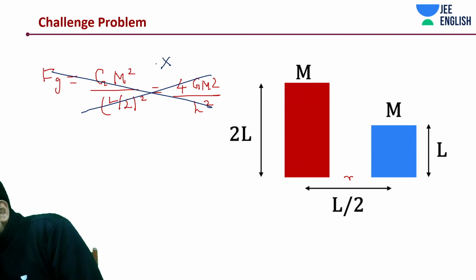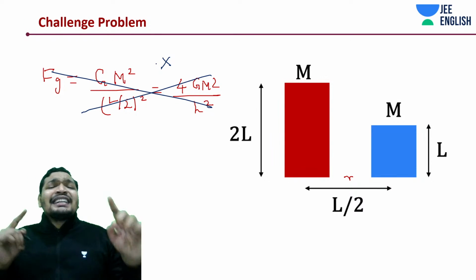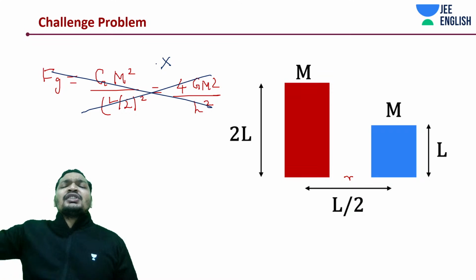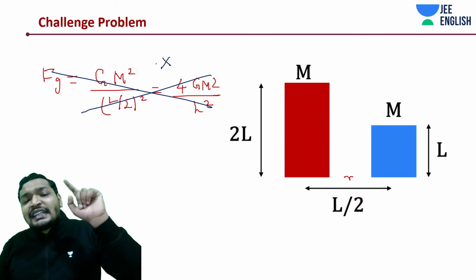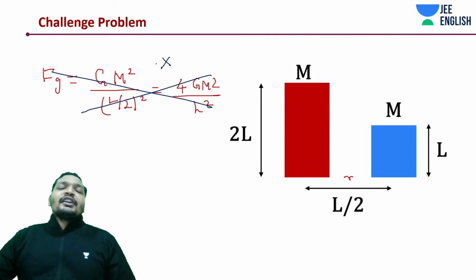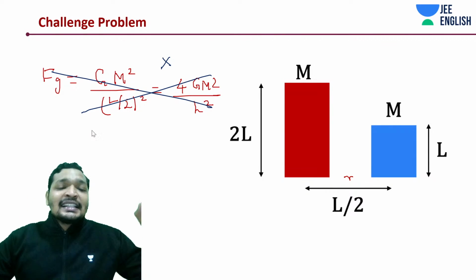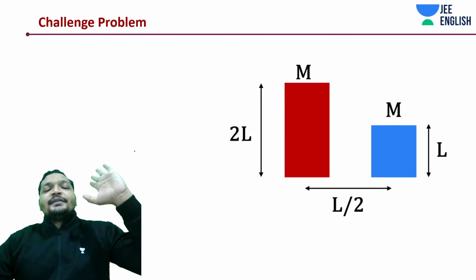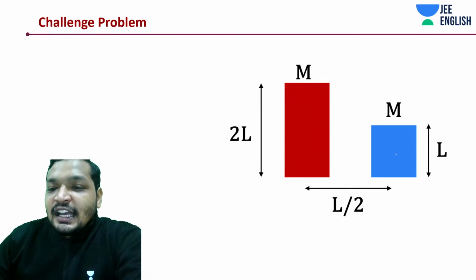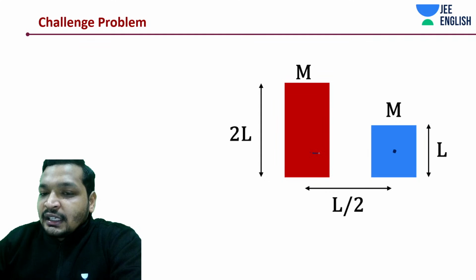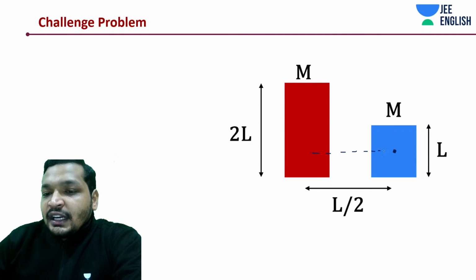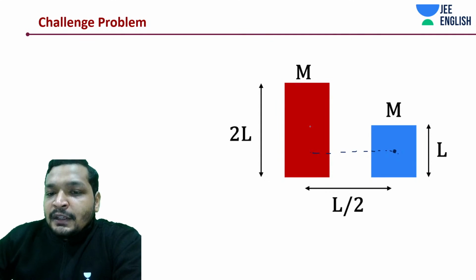Amazing, Sakshi. Very good. Exactly, these are not point masses. You cannot directly assume the distance between them. You need to take the distance between the centers of mass. Hence, this is wrong. If I say this block has a center of mass somewhere over here, and let's assume both have equal thickness in 3D. If that has not been told to you, that's fine. So, over here, you need to calculate.